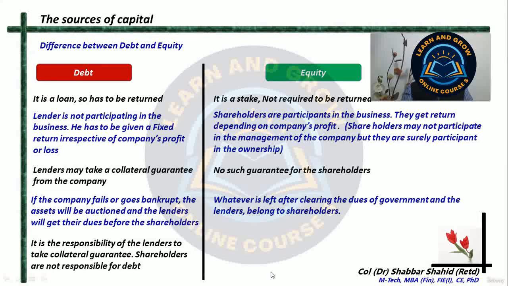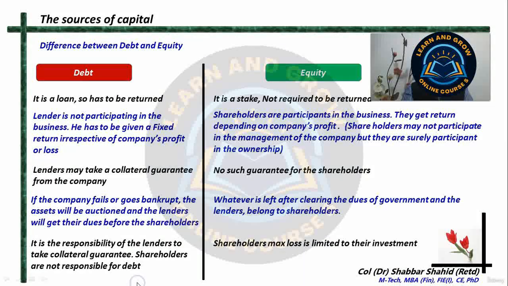Another thing to remember is that it is the responsibility of the lenders or the people who are giving loan to the company to take some collateral guarantee. If they have not taken any collateral guarantee and given the money to the company, and tomorrow if the company fails, then the lenders will lose their money.